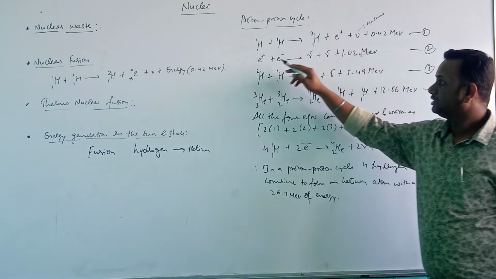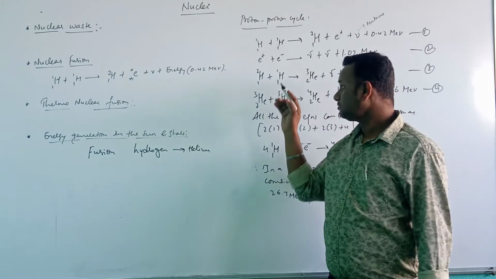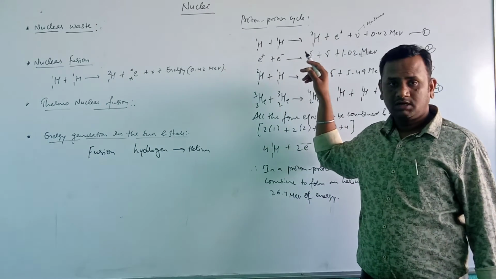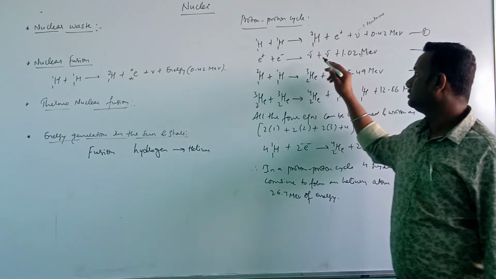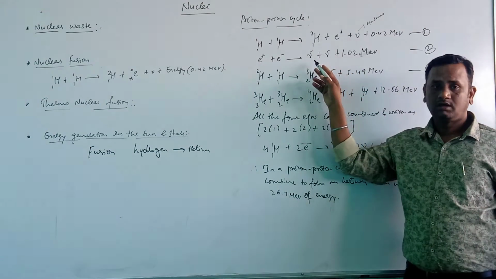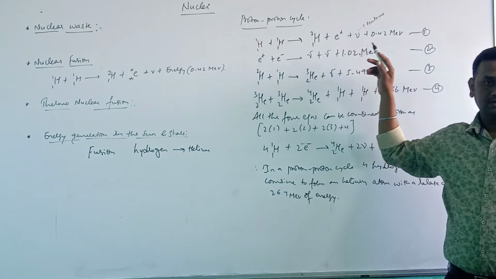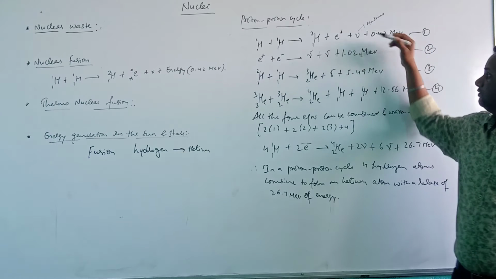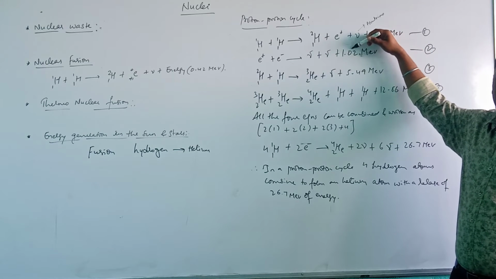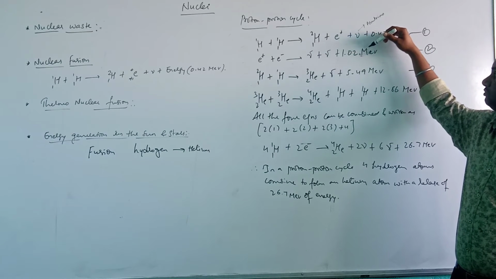And again, in the next step, this positron and an electron combine, releasing gamma rays, okay, with the release of energy, that is 1.02 mega electron volt.